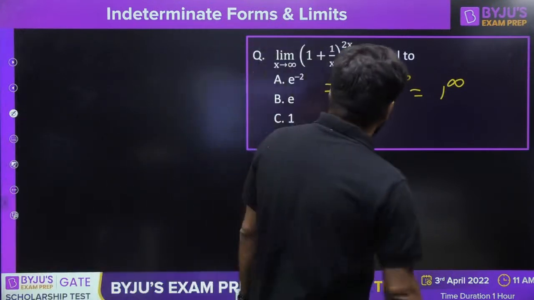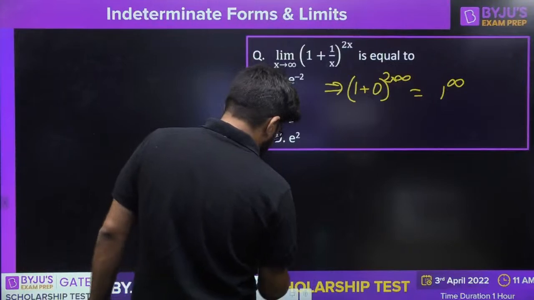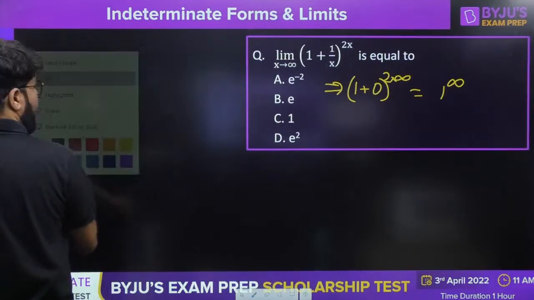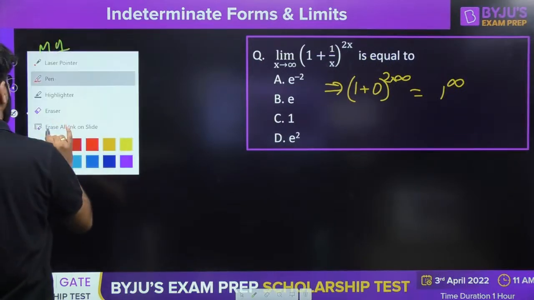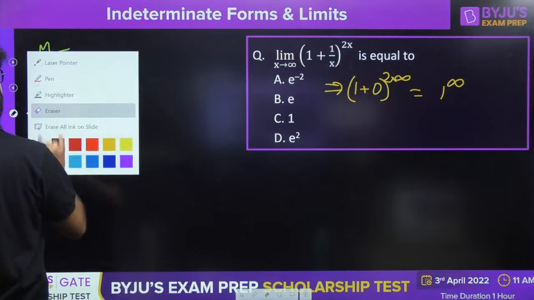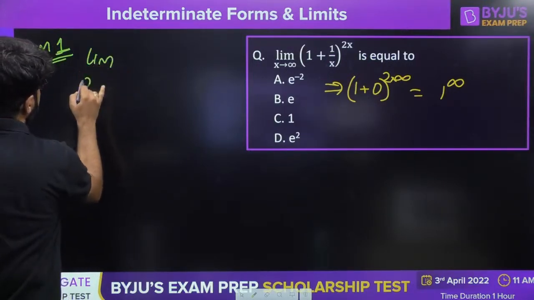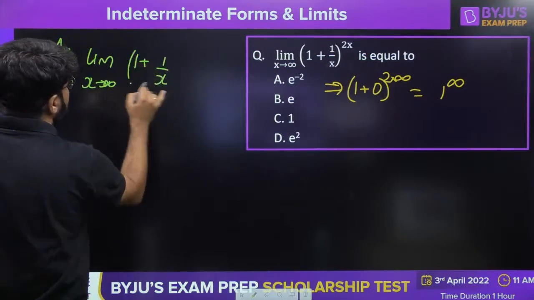And for 1 power infinity form, there are two ways of taking this question. Number one, either the formulas that I told you, limits of special interest. This is limit x tending to infinity, 1 plus 1 by x raised to the power 2x.